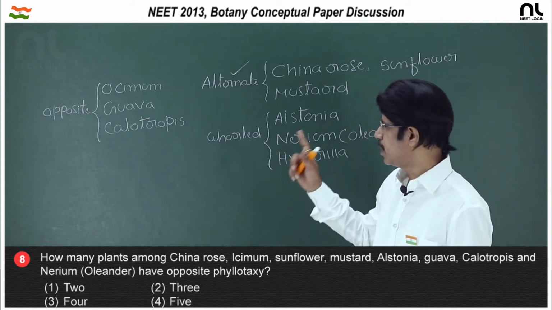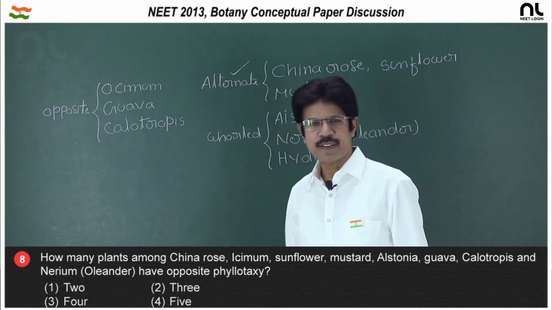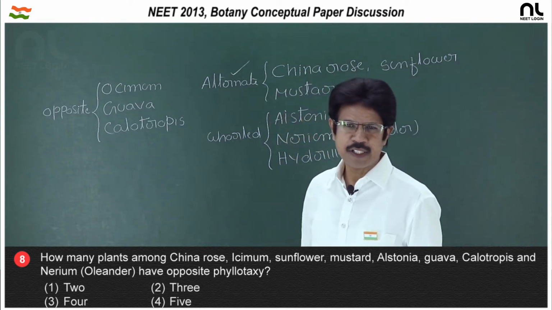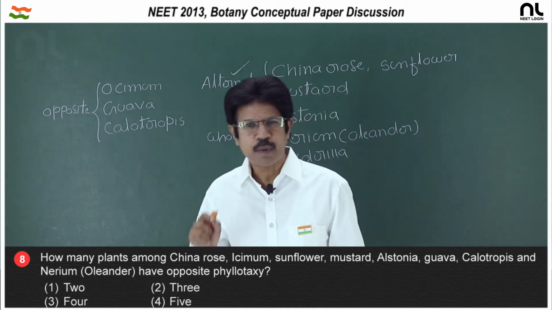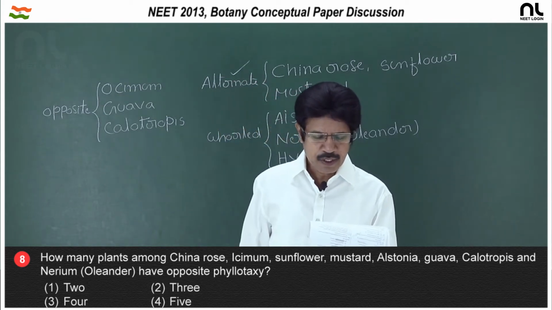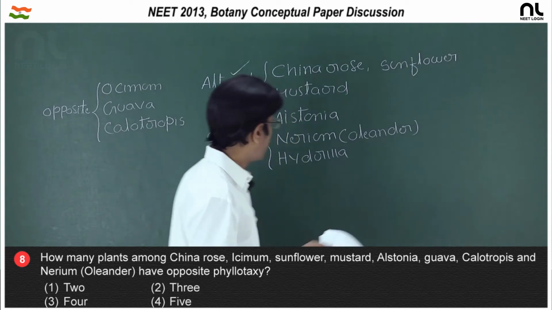And in ocimum, guava and calotropis, 2 leaves are present at each node, opposite to each other; the type of phyllotaxy is opposite phyllotaxy. So, the right option is the second option, ocimum, guava and calotropis.